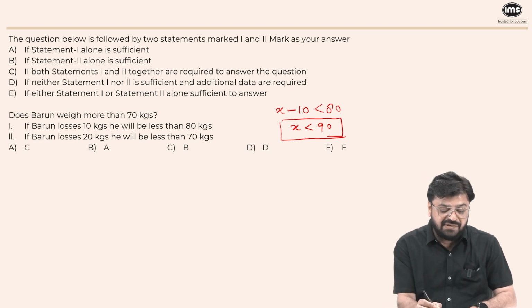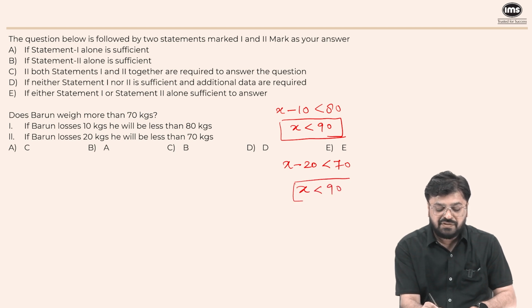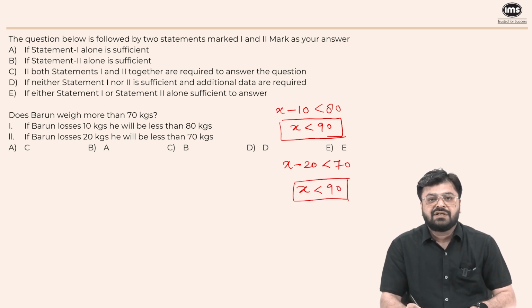Now look at the second statement. If Varun loses 20 kg, then he will be less than 70 kg, which means it also gives me the same result, that Varun's weight initially is less than 90 kg, but again we don't know whether it is less than 70 or not.